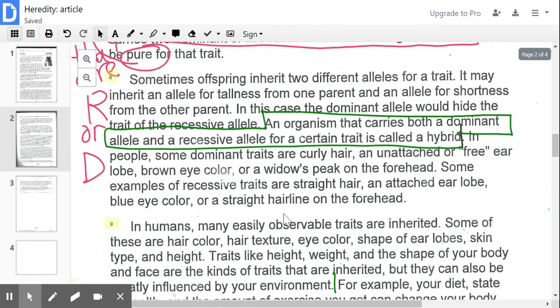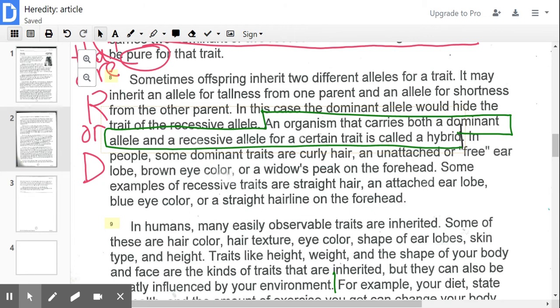Paragraph 8. Sometimes offspring inherit two different alleles. So one dominant, one recessive. So maybe you inherit an allele for tallness from one parent and an allele for shortness from the other. In this case, the dominant allele is going to hide the trait of the recessive. Remember, the dominant is always the stronger of the two.